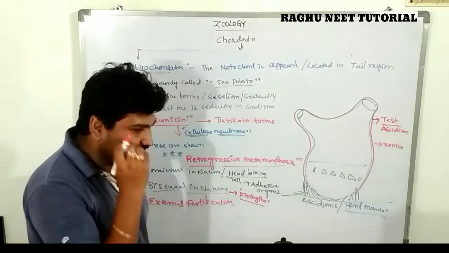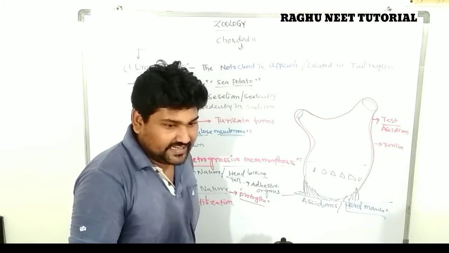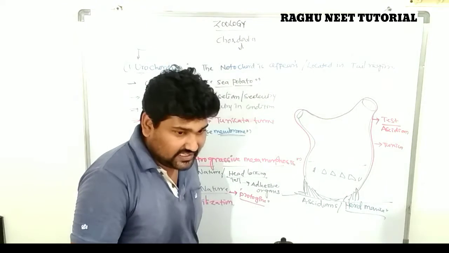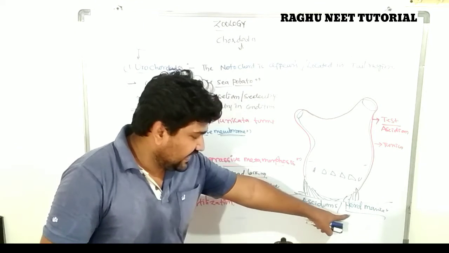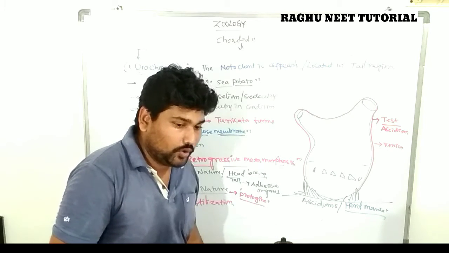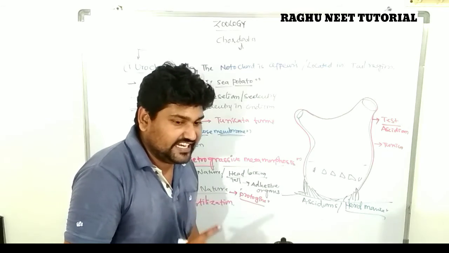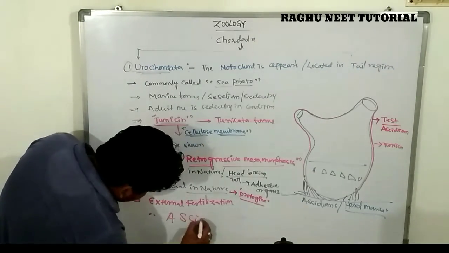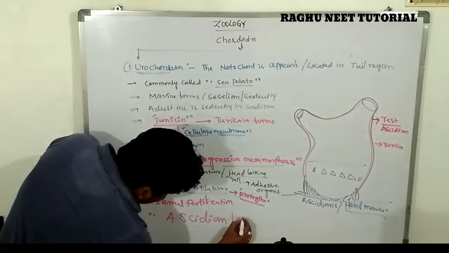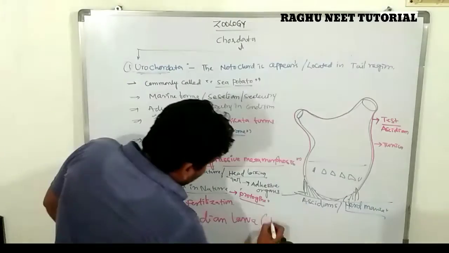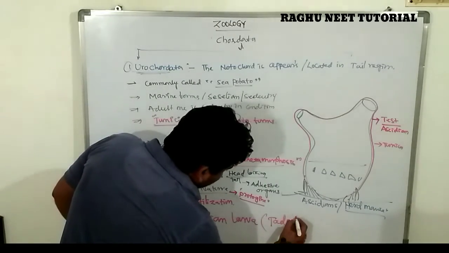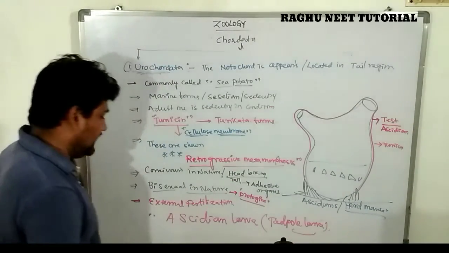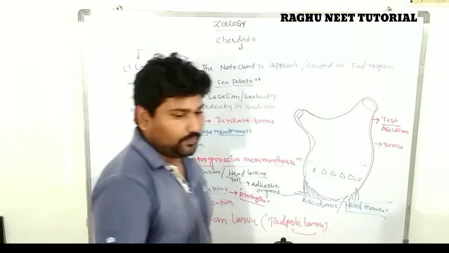The larva of the Ascidian, the larva of Herdmania, looks like a tadpole-like structure. So this is called the Ascidian larva. This larva is known as the Ascidian larva, or tadpole larva.